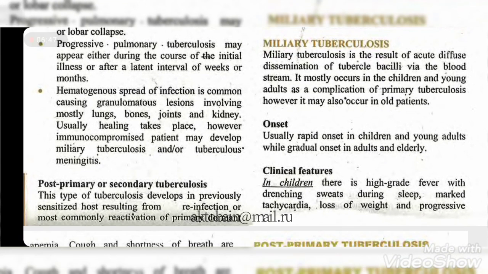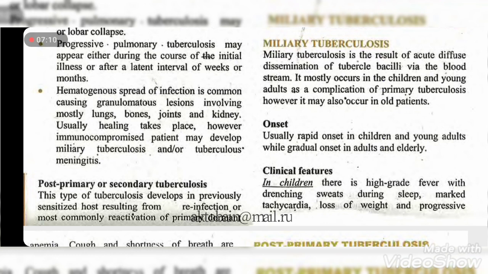It's a complication of primary tuberculosis. It can also occur in older patients. Onset is usually rapid in children and young adults, while gradual in adults and the elderly.